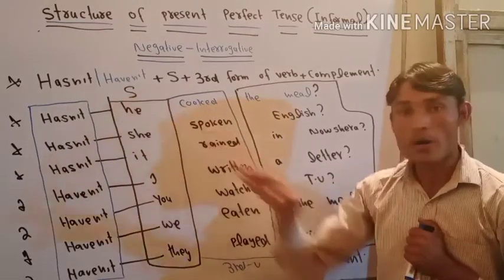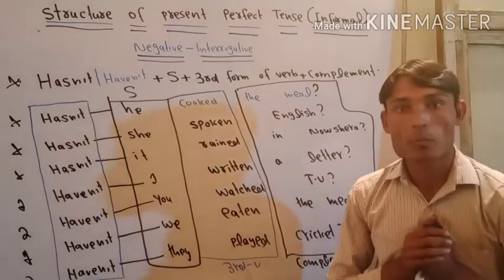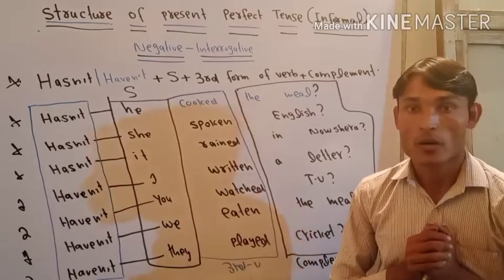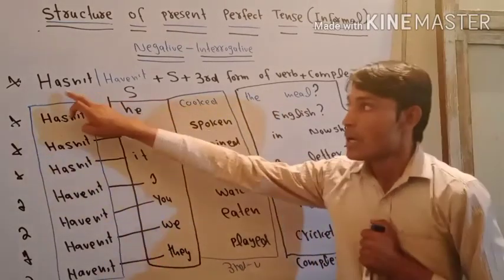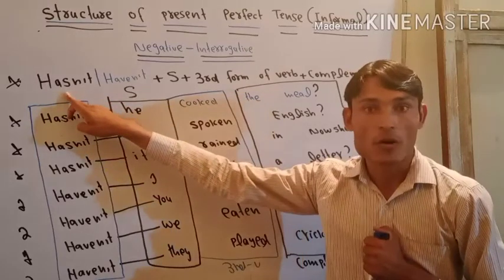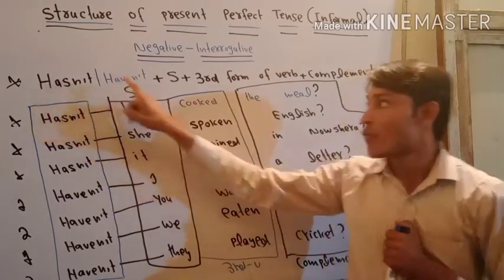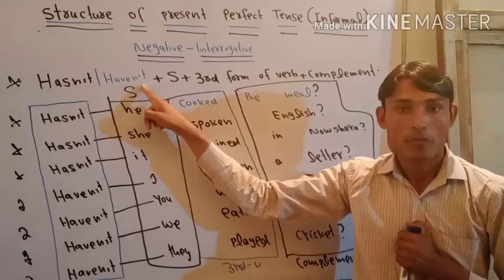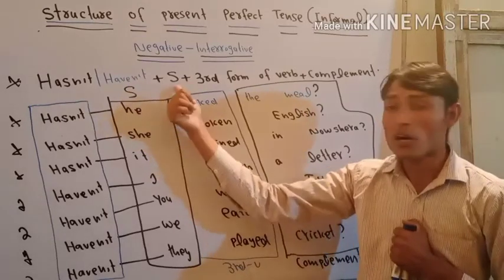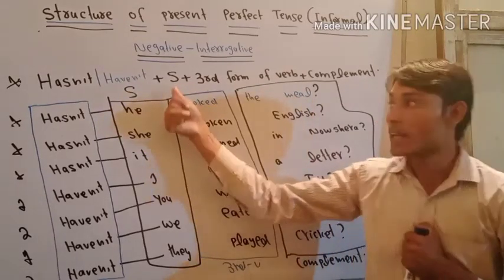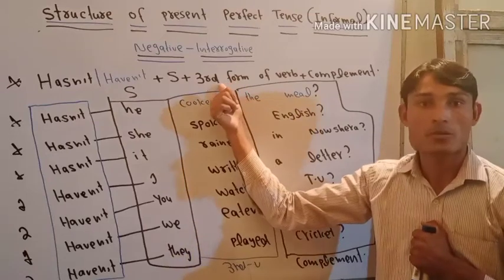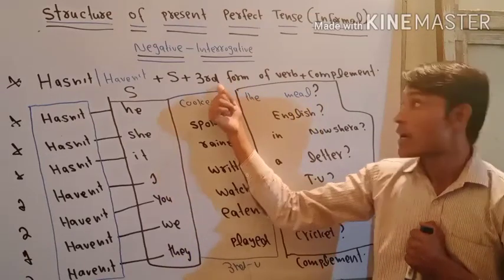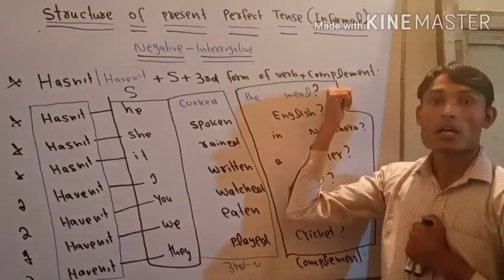So if we want to make a negative interrogative statement of present perfect tense, first of all we need hasn't, the contraction form of has not, while haven't is the contraction form of have not, then followed by S, which means subject, and then followed by third form of verb, which is also called past participle form of verb, and completed by the complement.